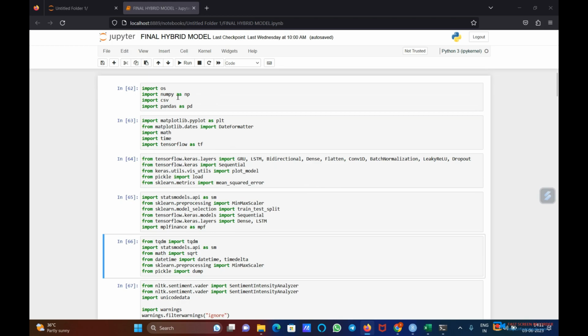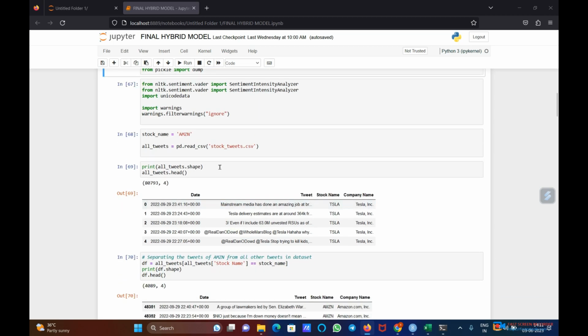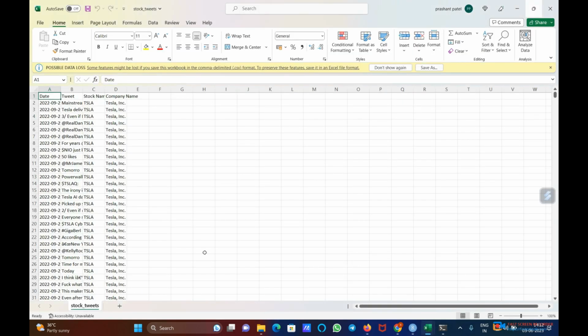As you can see, first these are the standard libraries. After that, we have taken the stock for analyzing, that is Amazon stock. And first we have analyzed the stock tweets. We have first deployed the new sentiment analysis model. So we have taken that tweet data, which is shown here. This is the data.